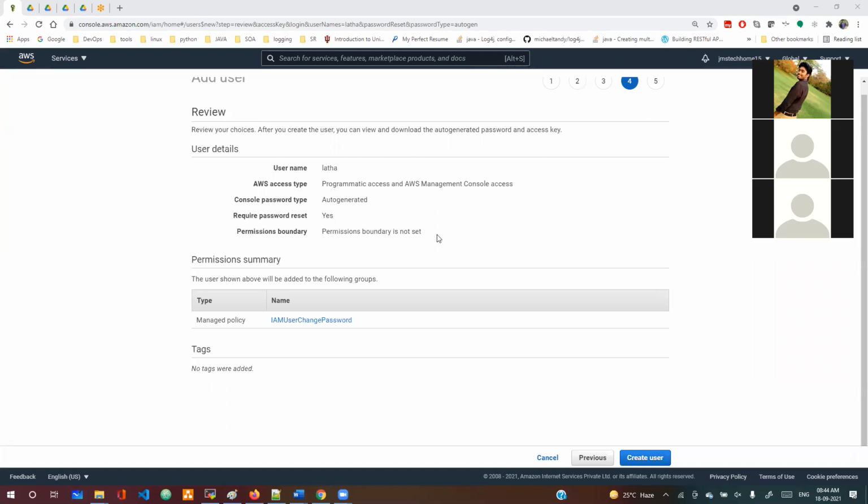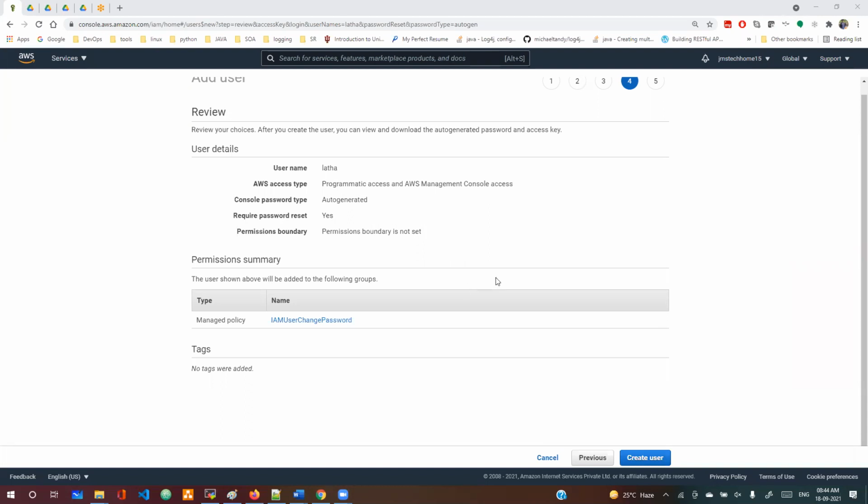Give the proper names, guys. Redmi, HP. What is this, guys? You have a name, right?